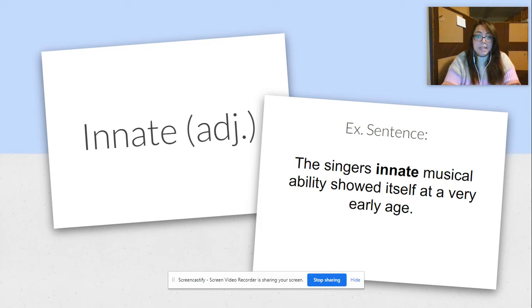Our next word is going to be innate, and it's an adjective. Our example sentence is, the singer's innate musical ability showed itself at a very early age.